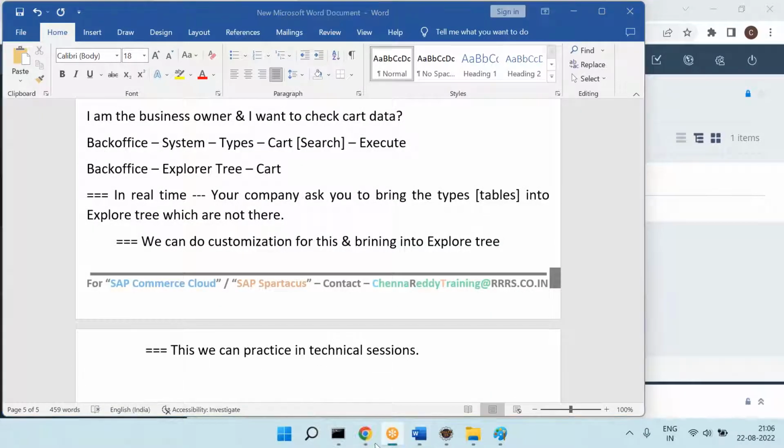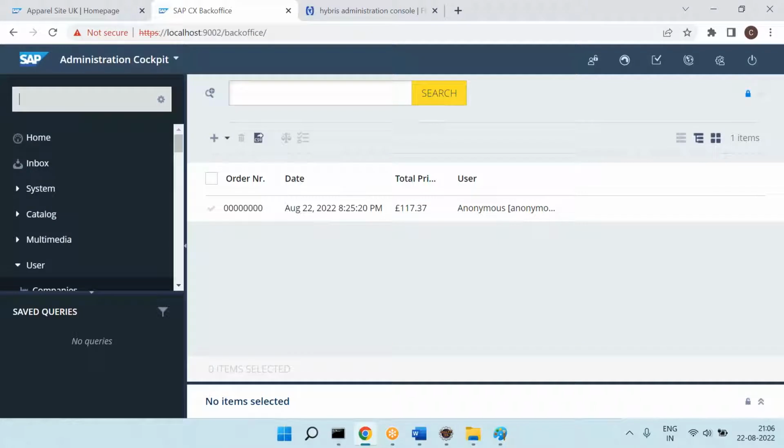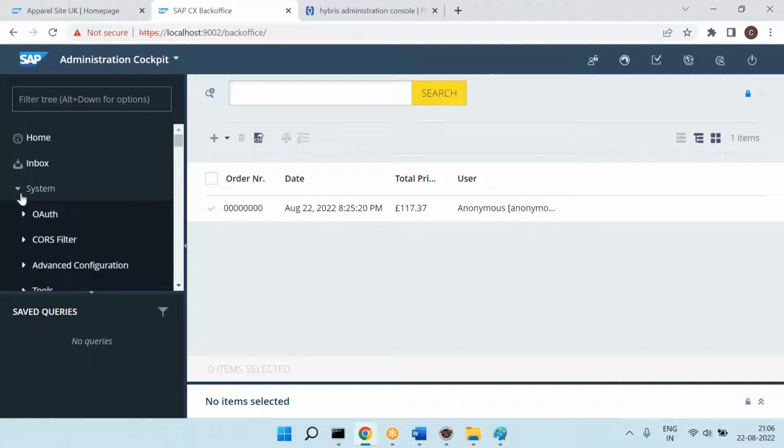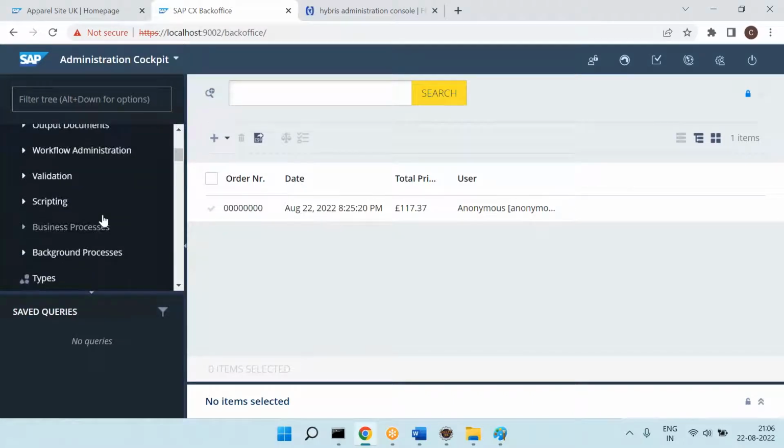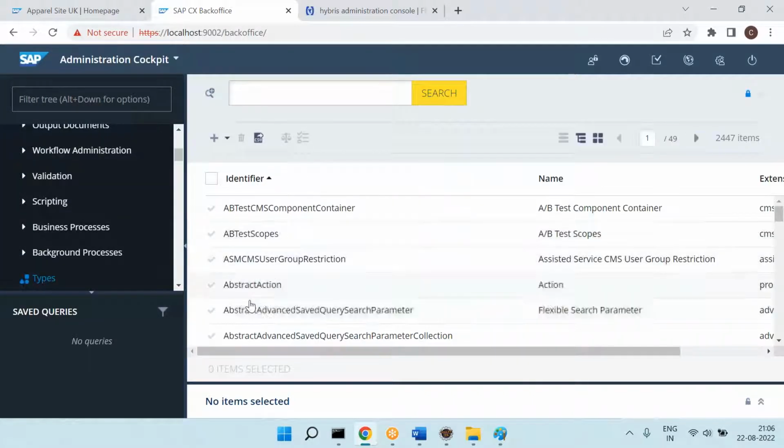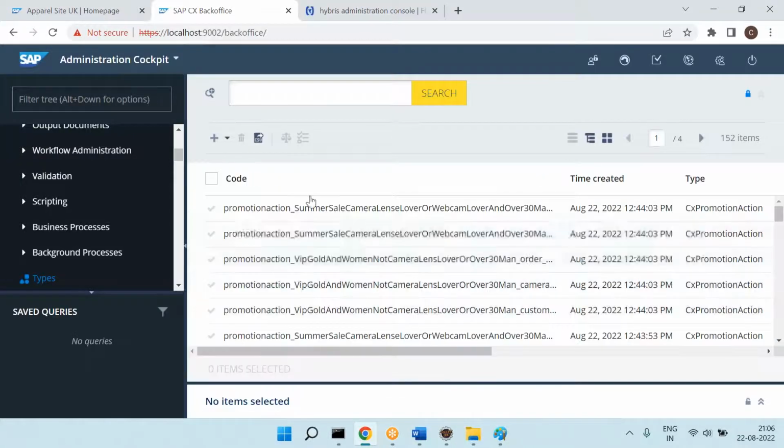Now let's come back here. Let's say you are a functional analyst or a business analyst talking to the customer, explaining, hey, you can go here, you can go here, and if you want to see the abstract actions data, select this, execute it. This is how you explained. Now business is asking, I don't want to go through that lengthy procedure. Can you show it in the left navigation? Can you show it in the exploratory? Yes, that is possible. You can tell them it is a customization that we can do as part of the development activity.